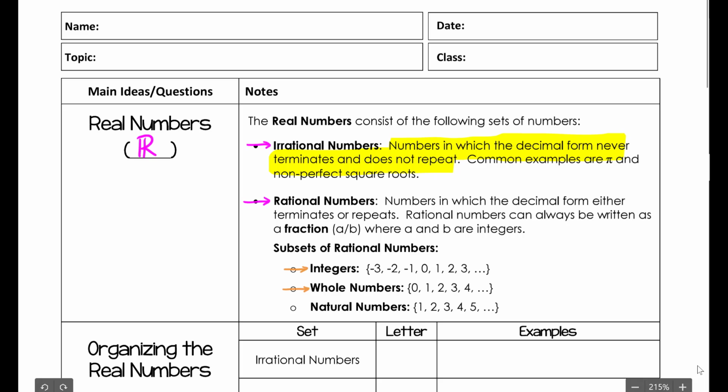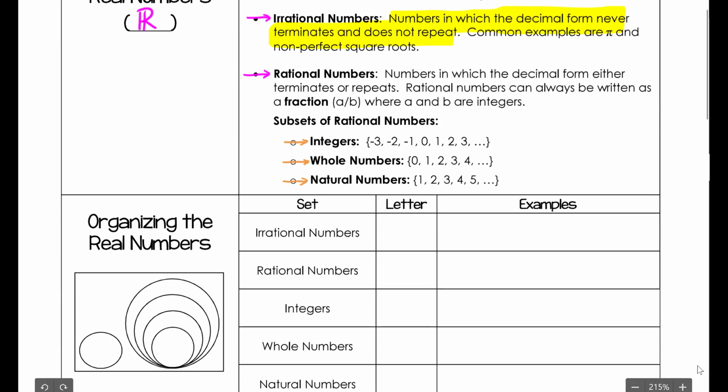We have the integers, the whole numbers, and the natural numbers. The natural numbers are our counting numbers, 1, 2, 3, 4, 5, and so on. The whole numbers are our counting numbers, but it also includes 0. And then our integers are the whole numbers and their opposites. So we have all these positive values greater than 0. We would also include the negative values in the set of integers.